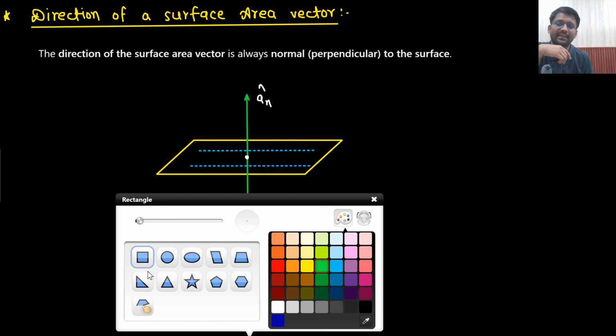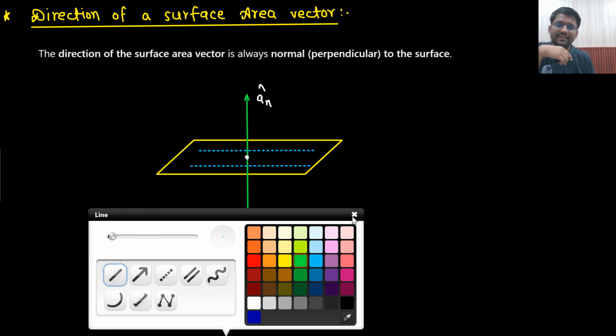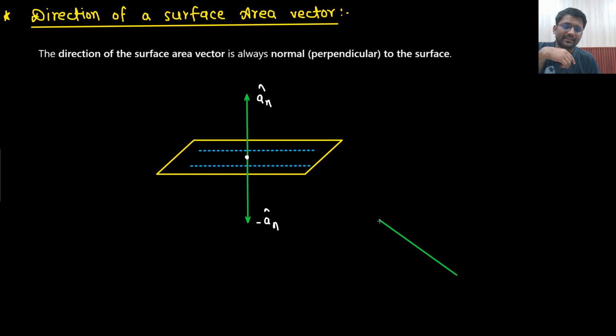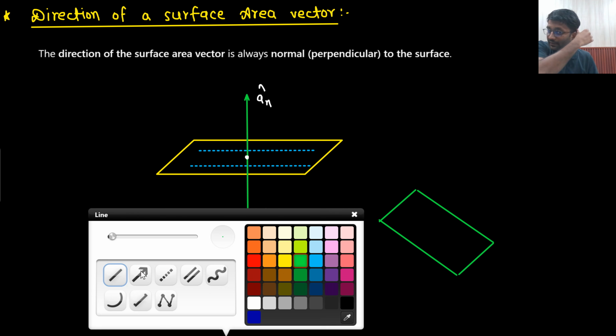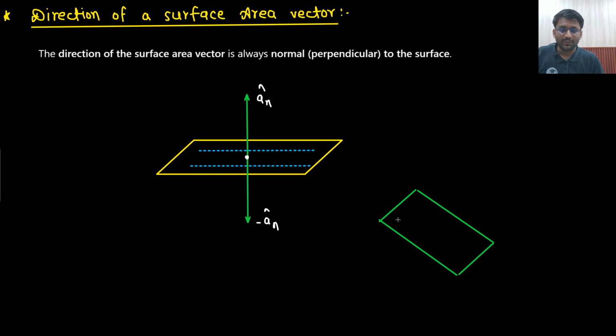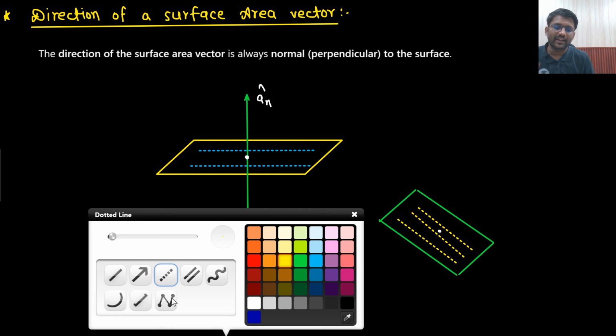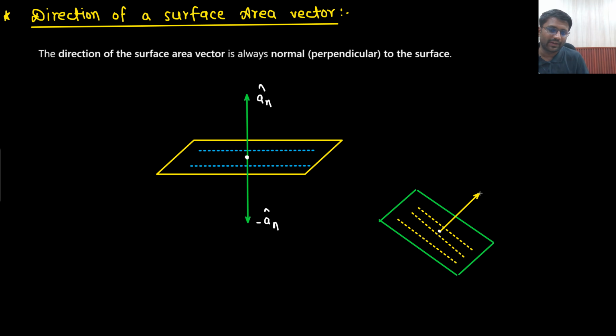So let's just say there is a random open surface like this. If I ask you, what is the direction of this surface area? Then you will say, sir, the direction of surface area will be perpendicularly outward or perpendicularly inward.